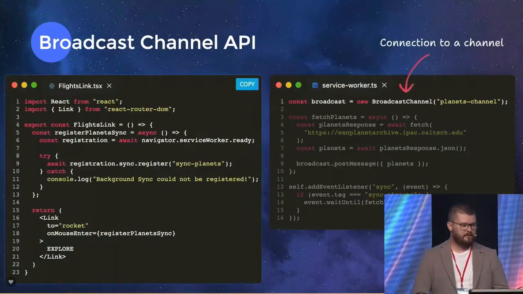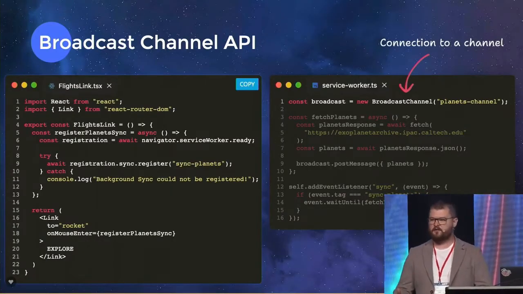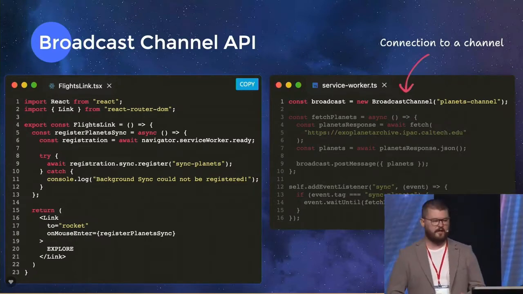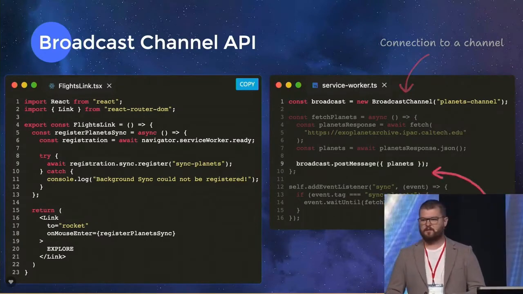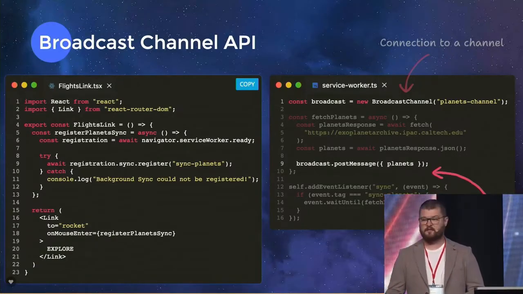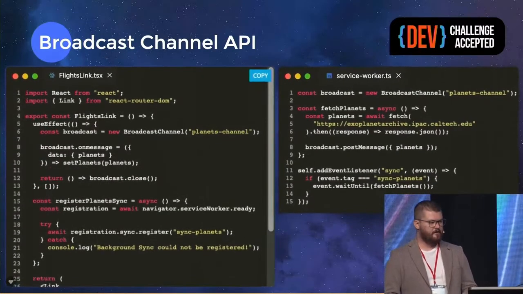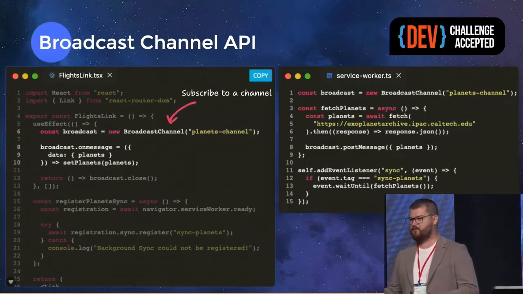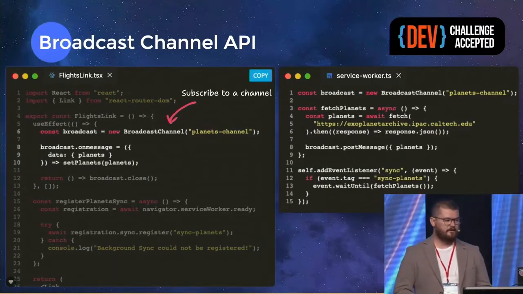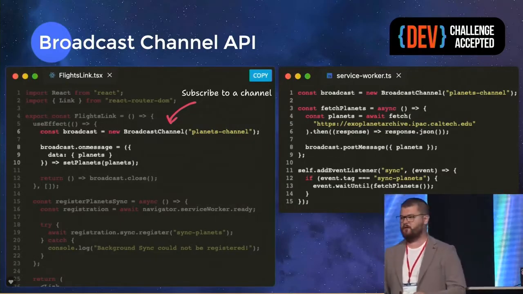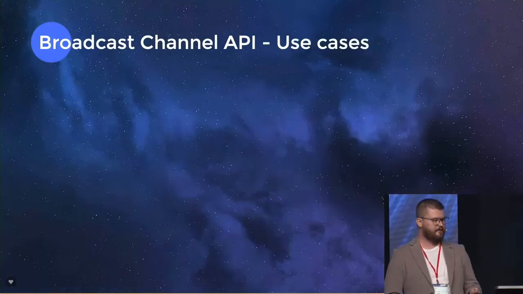So in our service worker, we would connect to that channel, we would create a new broadcast channel, and then once we get the data from the backend, we post a message with that object. Inside of our component, we subscribe to that very same channel, and then we listen to the on-message event, and that will contain our data.